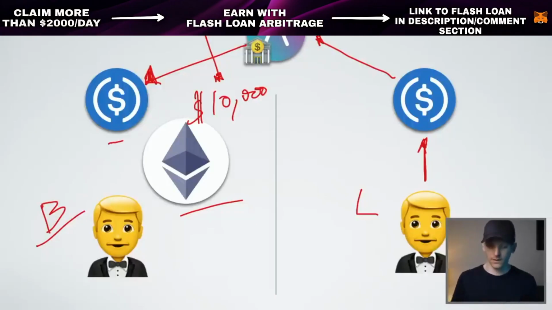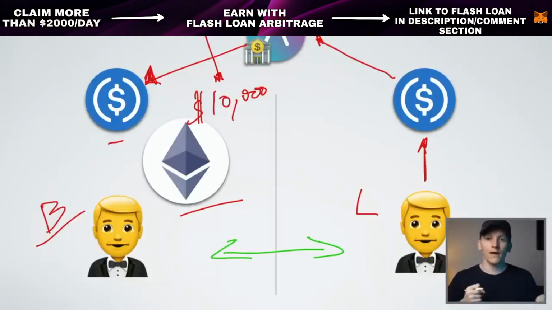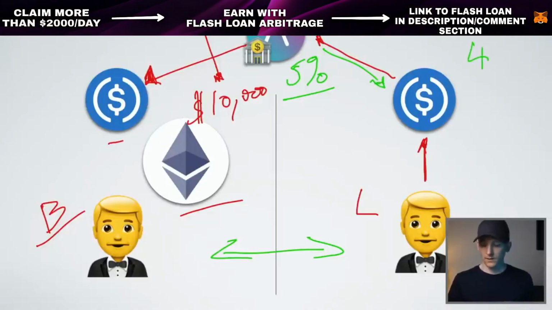Now, the big difference between Aave and banks is that Aave is a decentralized protocol, and so the interest rate that is paid between these two people is free and open from whatever the supply and demand of these assets is at the time. So let's say that this guy over here on the left is paying 5% to borrow dollars. Well, almost 90% of that is actually going to go to this guy. So instead of making 0% in a bank for his dollars, this guy is going to make, let's call it 4.5%. So he will make way more because the bank isn't in the middle.